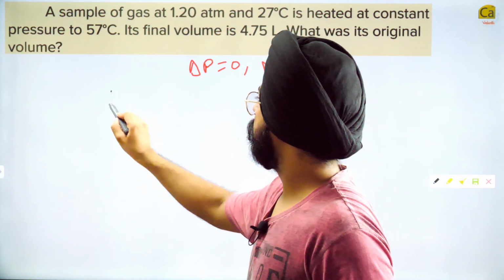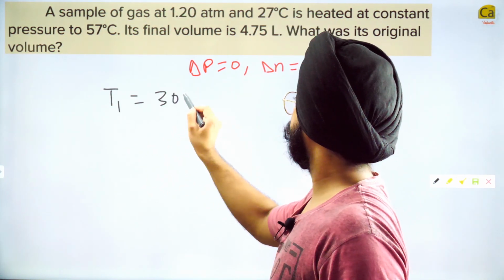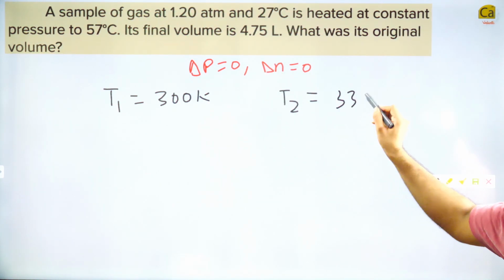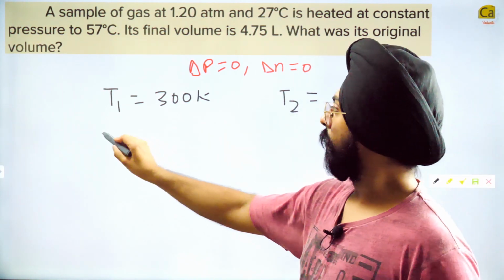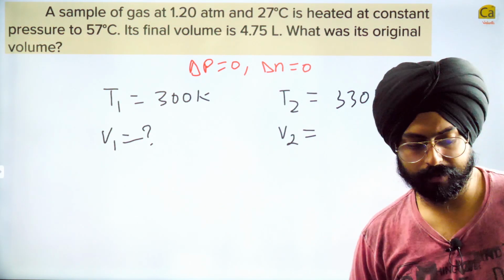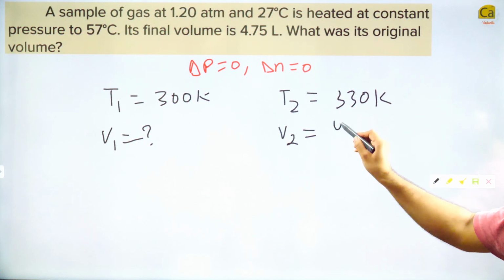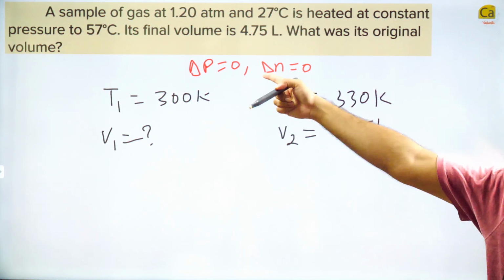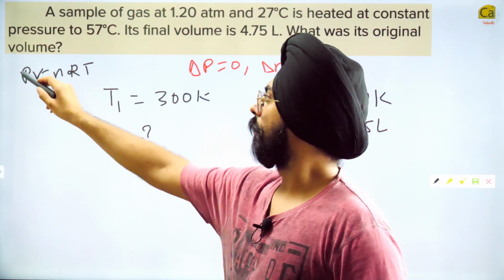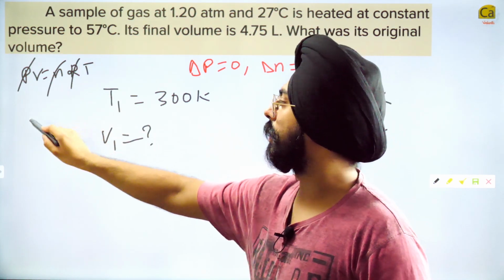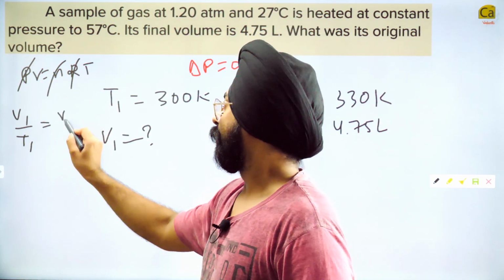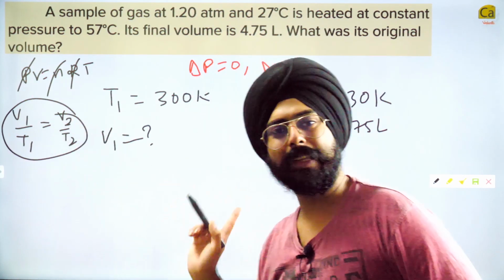So what is given over here is T1 is equal to 300 Kelvin. T2 is equal to 330 Kelvin. Always take temperature in Kelvin. V1 is what we don't know. V2. What is V2? V2 is given as 4.75 liters. So my dear friends, if P and N is constant, PV is equal to nRT. Pressure is constant, number of moles is constant, R is constant. Can I say V1 by T1? Yeah, V by T is a constant. V1 by T1 is equal to V2 by T2. So use that knowledge over here.